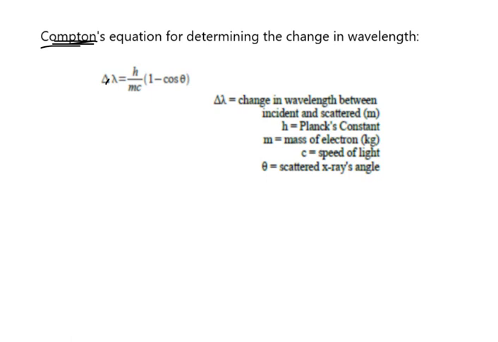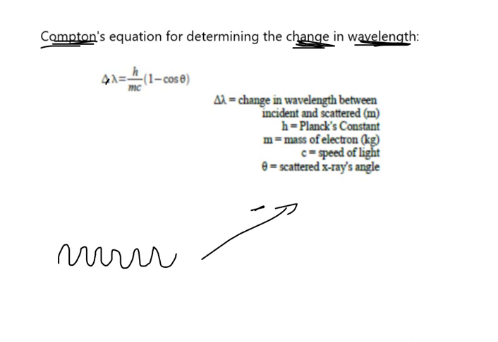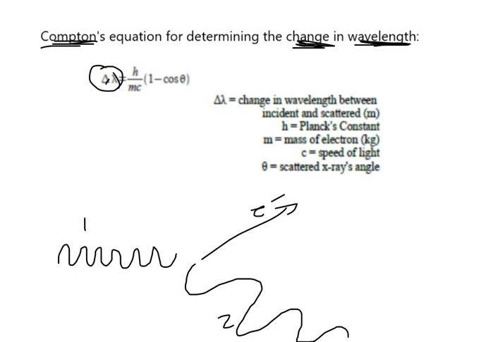If you want to find the change in the wavelength, by that I mean you used to have a wavelength that came in with this much energy. It then kicked an electron out this way, and the wave is now a wider wave. The wider wave means less energy, right? So if you want to find the change in wavelength from 1 to 2, you need to know Planck's constant, which we always know. Mass, well, what's the mass of an electron? c, the speed of light. And then the cosine theta is the scattered X-ray angle.